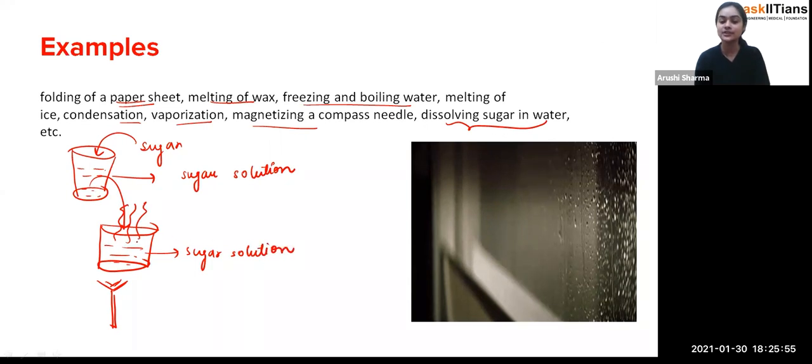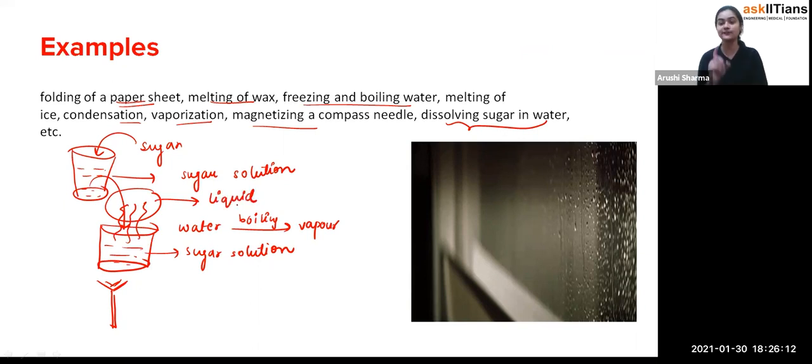From that sugar solution, on boiling or on heating, the water will convert into the vapor form. And you can collect these vapors and convert them again into the liquid by the condensation process. If you remember, the condensation process is when you convert the vapors back into the liquid by cooling them. When all of the water has evaporated, you will just get the sugar left behind. So that's how, students, you can separate it, and that is why we are calling it a physical change. Fine. So I hope you understand this whole process of the physical change.